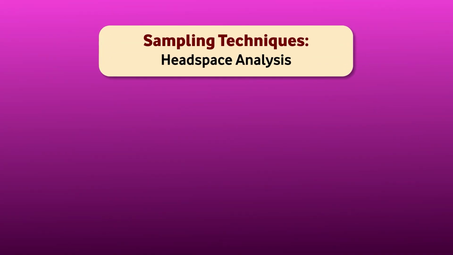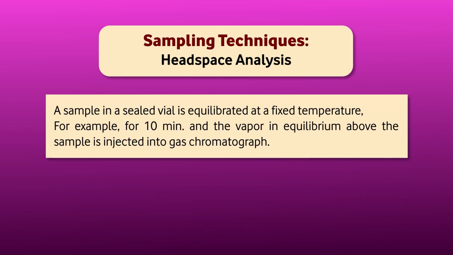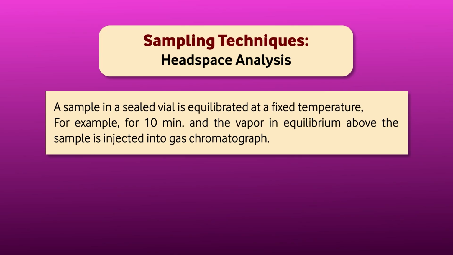The most common sampling technique these days is the headspace technique. What is headspace? It is the sample which we have prepared. We take it in a sealed vial, put the sample in the sealed vial, and we equilibrate it at fixed temperatures, say for example 100 degrees or 120 degrees, depending on what sample we are doing. We equilibrate it at a fixed temperature.